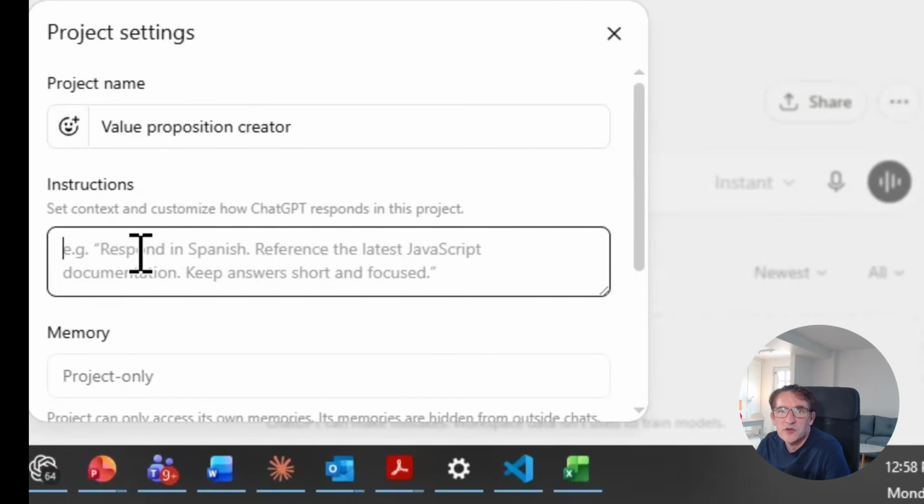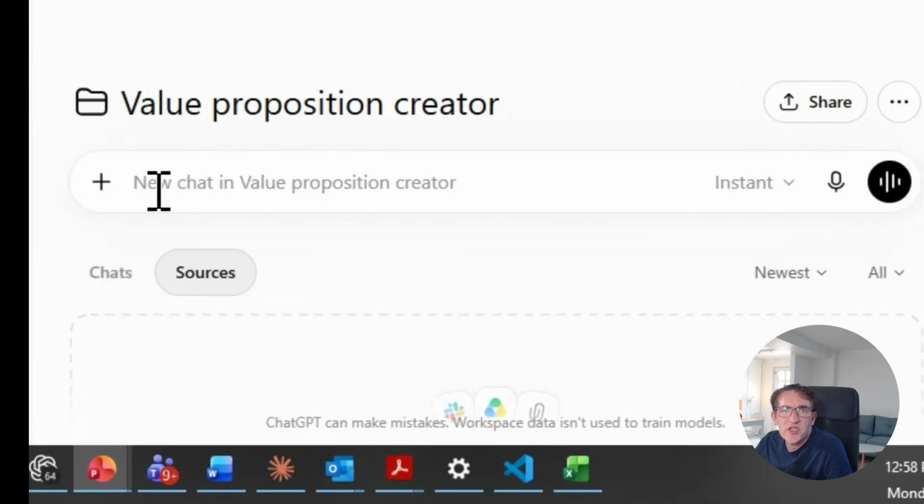Now, of course, I could simply start typing some instructions, but I think the more efficient way is to actually leverage ChatGPT to help you in writing instructions. Let me briefly show how you can do that. So now we can simply start chatting. I already prepared a prompt for you that can help you to create instructions.